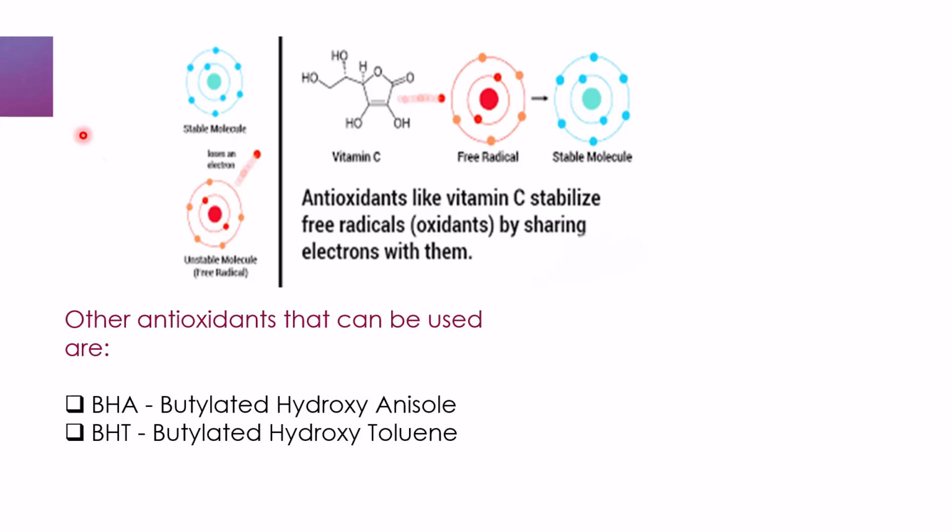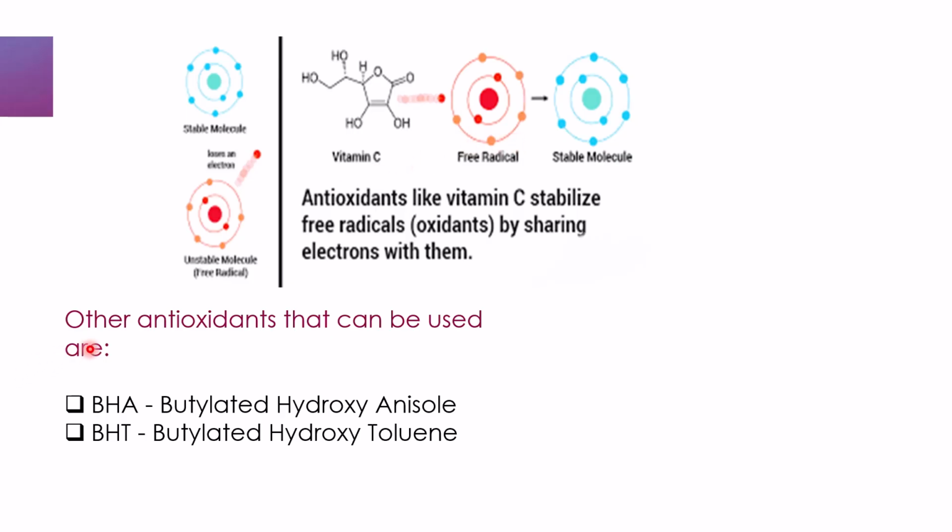So from the diagram or illustration over here, the unstable molecule, our free radical, in the presence of an antioxidant becomes a stable molecule, and this happens upon the introduction of an antioxidant like vitamin C. And what happens over here is that the antioxidant stabilizes our free radicals by sharing electrons with them, and hence making them stable molecules.